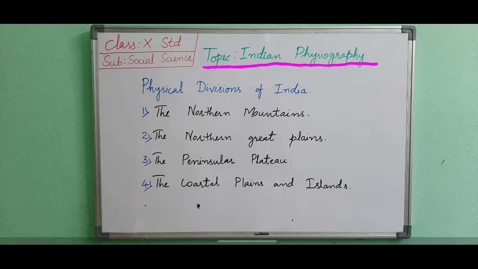These have influence on the river systems, climate, natural vegetation. Vegetation means plants and forests. It is called vegetation. They also influence land use, agriculture, transport, distribution of population, etc.